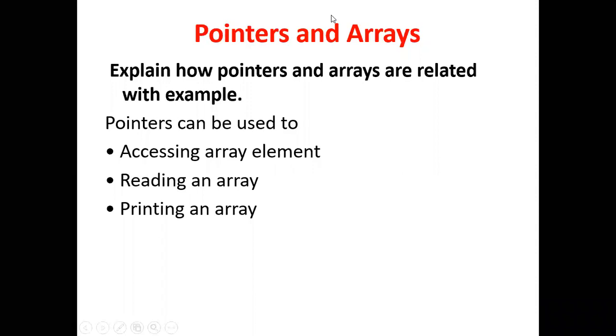Next is pointers and arrays. This is also one of the important concepts. How arrays and pointers are related. We can make use of pointers to access the array elements, to read the array elements, to print the array elements. So we can use the concept of pointers to interact with the arrays. So we have a simple example here.